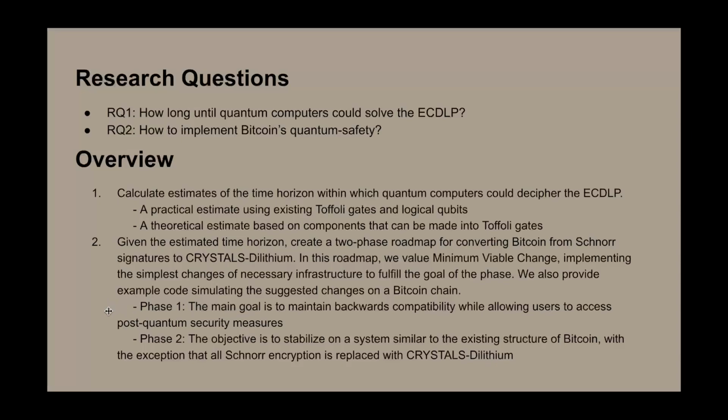In phase 1 of this roadmap, we focus on backwards compatibility with the current Bitcoin system while allowing users to access these post-quantum security measures. So old nodes won't actually have to update to still be part of the system, while the newer nodes can take advantage of what we add. And in phase 2, we will stabilize on a system that is similar to how Bitcoin currently works, with the exception that all Schnorr encryption is replaced with Crystals-Dilithium.